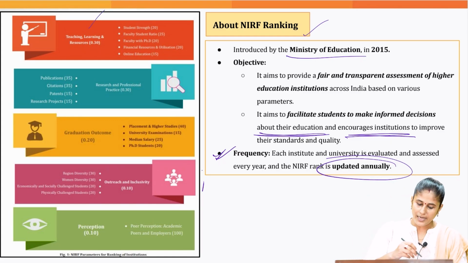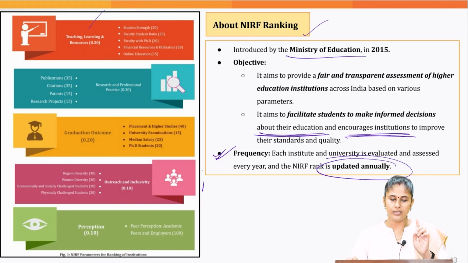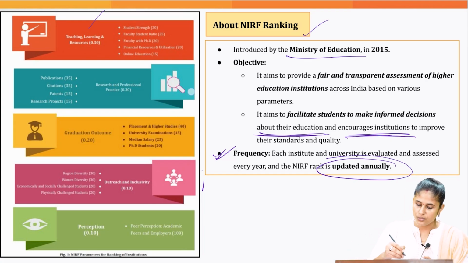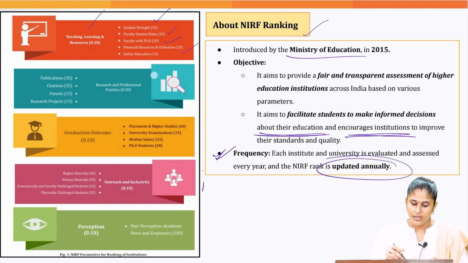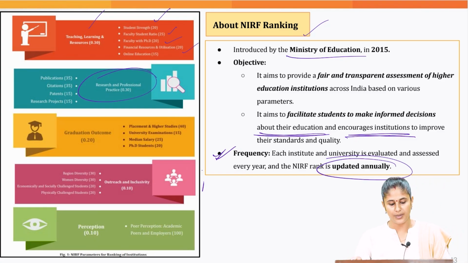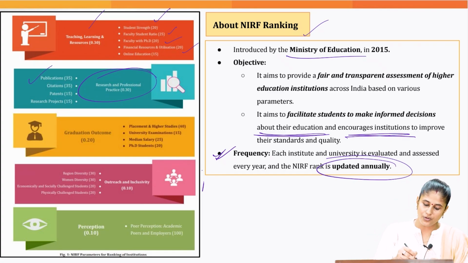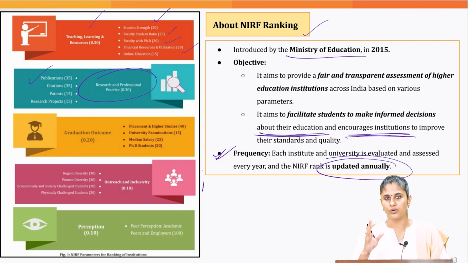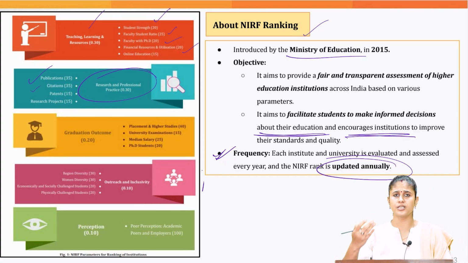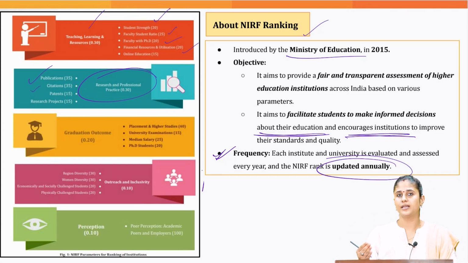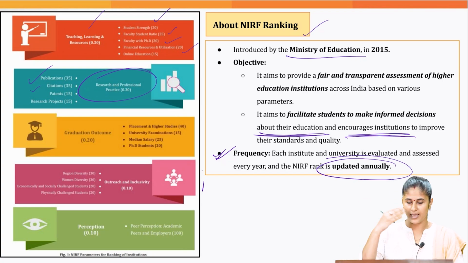Now, when you talk about the parameters, one parameter is teaching, learning and resources, wherein we look into the student strength, faculty-student ratio, faculty with PhD, financial resources and utilization, and online education mode. When you talk about research and professional practice, herein we see the number of publications published by that particular educational institution, then citations, how many research papers released by that educational institution are being cited elsewhere,